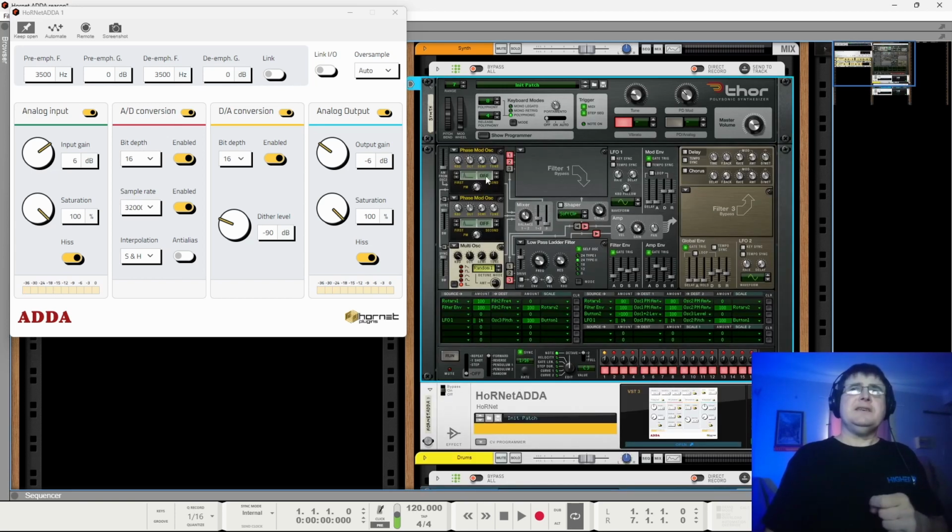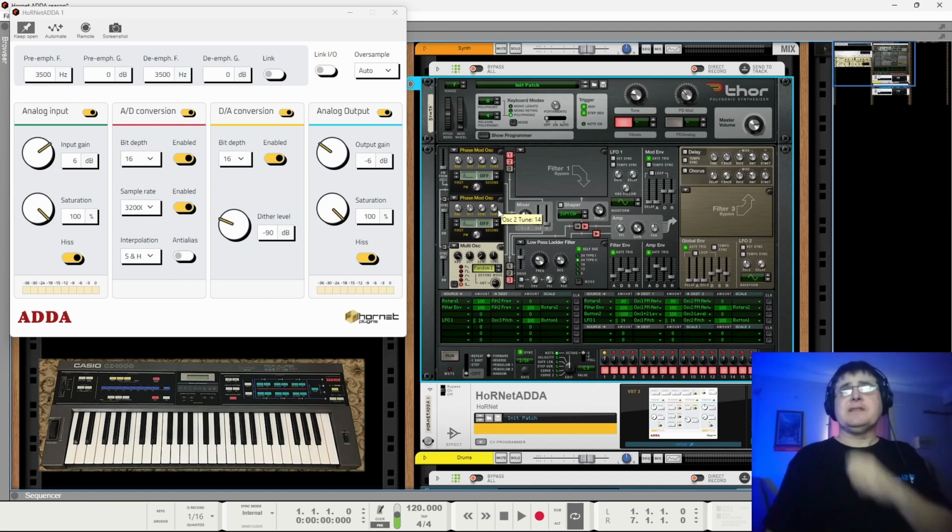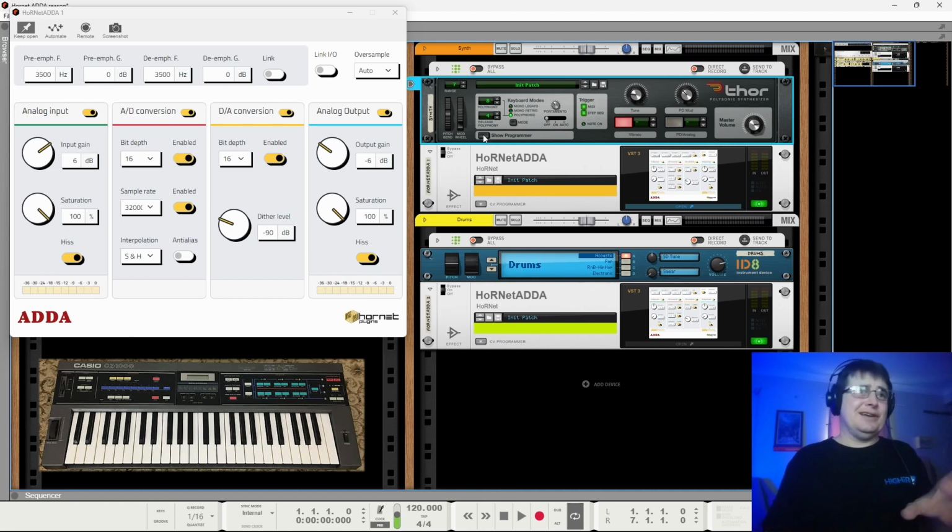The sound here is using a couple of phase distortion oscillators in Thor, which in my impression is probably the most accurate soft synth CZ emulation. No, don't need to write to tell me about the Arturia. It sounds like an Arturia. It doesn't sound or feel like a CZ to me.